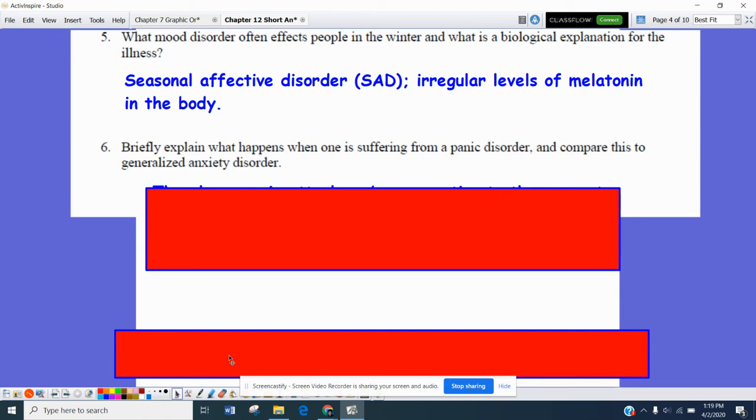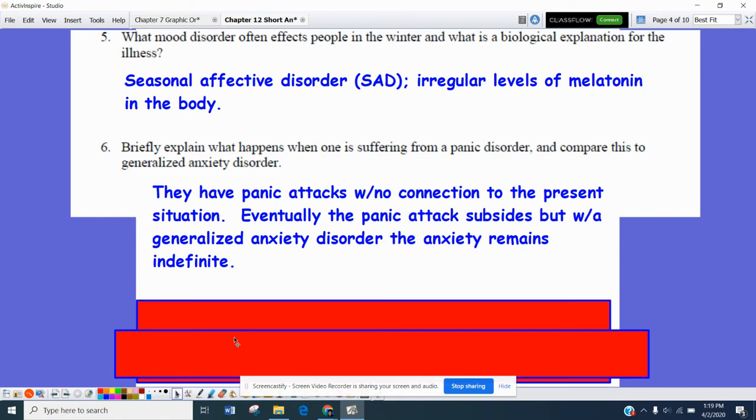Number six, briefly explain what happens when one is suffering from a panic disorder and compare this to generalized anxiety disorder. Well, panic disorders, for the most part, involve a panic attack with no connection to a present situation. In other words, a person is feeling shortness of breath or a tightening of their chest, like they're having maybe a heart attack.